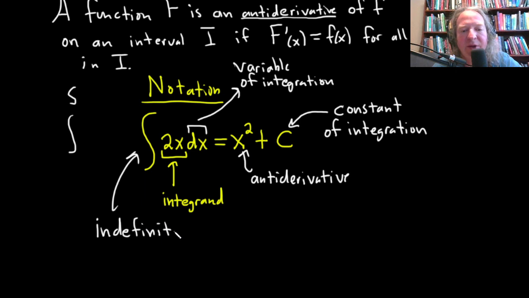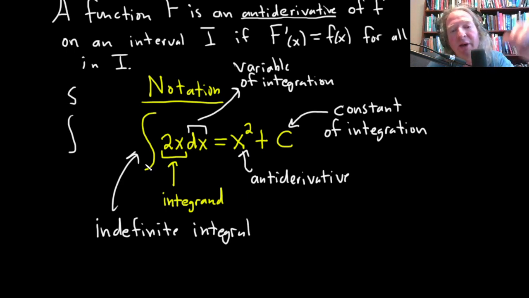A natural question then comes into play. What is a definite integral? A definite integral is different. You're going to have numbers here, like you might have a 3 here and a 4 here. That's called a definite integral. Those are studied later. You have to learn about Riemann sums and some stuff like that. But for now, we're going to stick with indefinite.